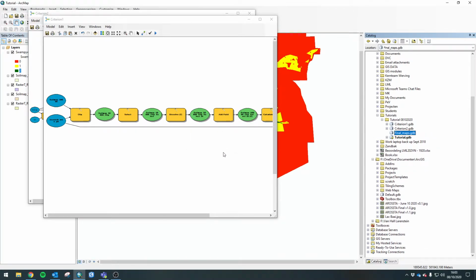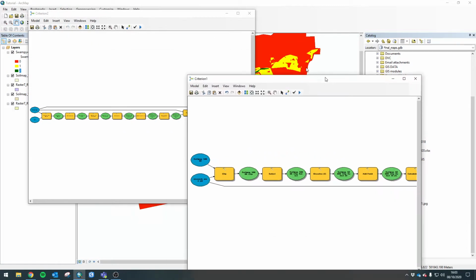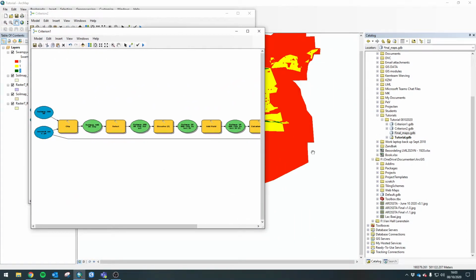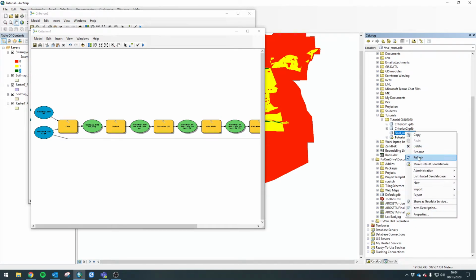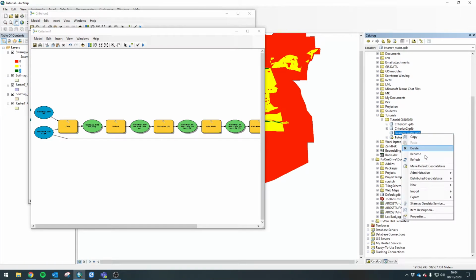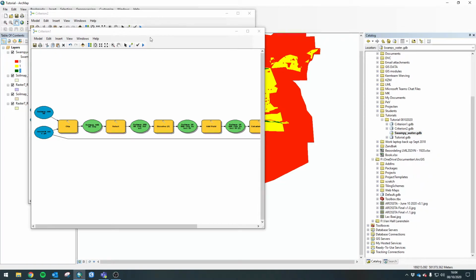So I've got my models done. There's still two single models, and I want to have the models combined, and I want all the data combined. I am going to make this final map geodatabase my default geodatabase. I'm going to not call it final maps because there's more maps to come. What I actually want to do is rename it to Swampy Water, so people know it's swamp and water. Cool. Make it a new default geodatabase.